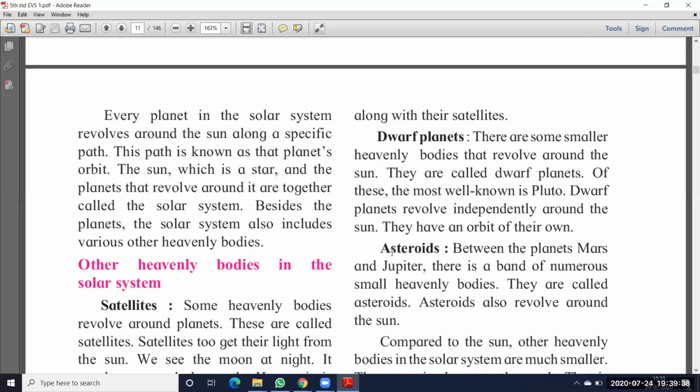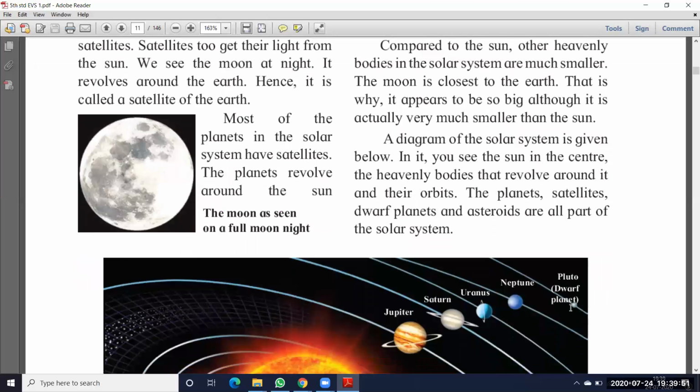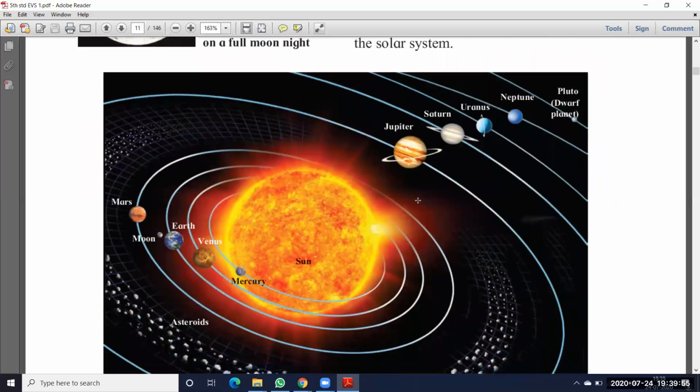Okay, next one, asteroids. Between the planets Mars and Jupiter, there is a band of numerous small heavenly bodies. They are called asteroids. Asteroids also revolve around the sun. See here, this is the solar system.